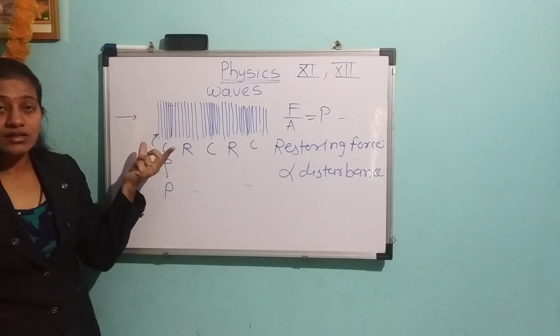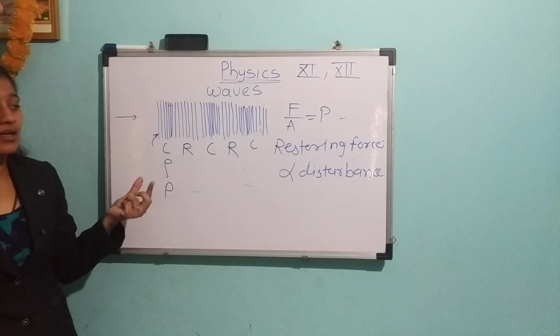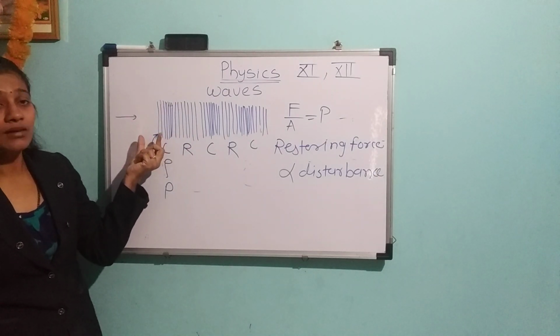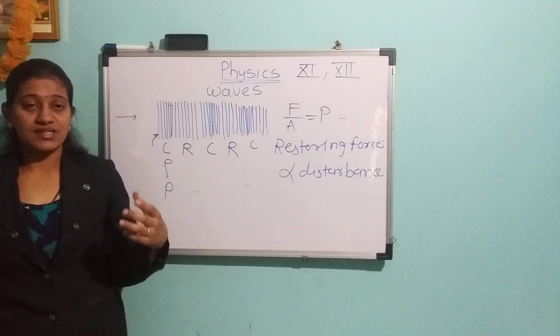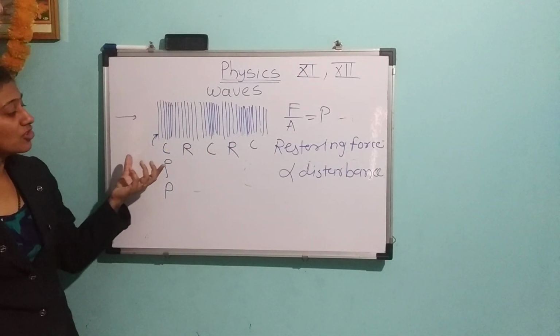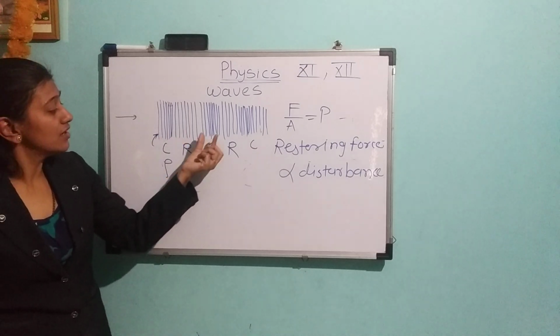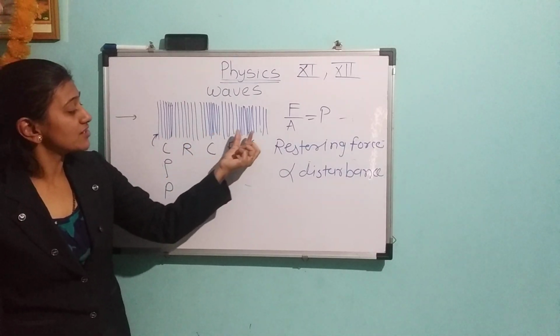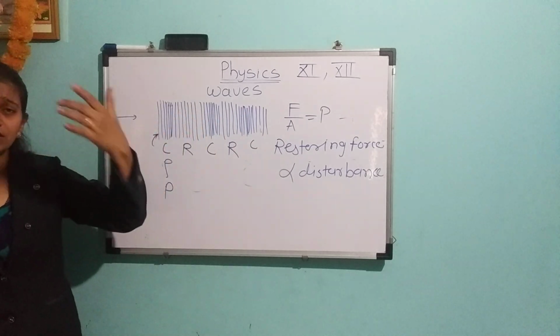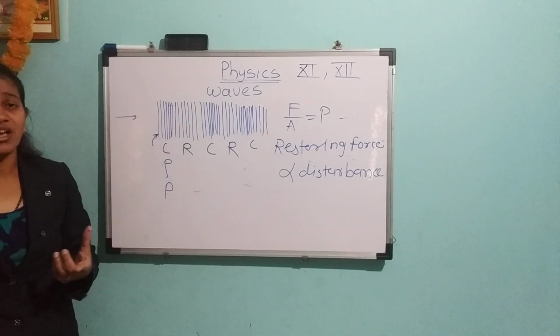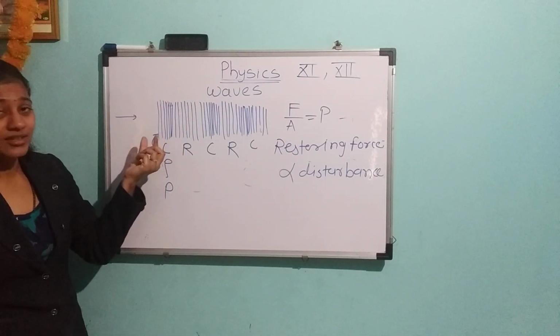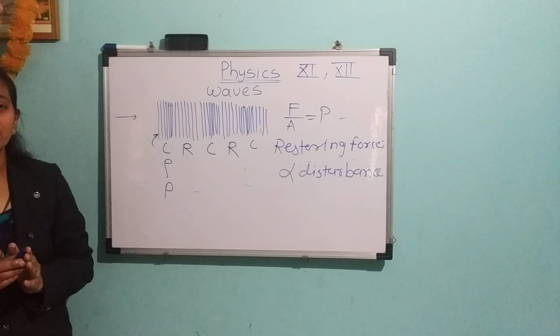See, whenever the sound is traveling in the air, we get a pattern of disturbance. The propagation of the pattern of disturbance is such: compression, rarefaction, compression, rarefaction, and then compression. Alternately, compression and rarefaction are present. In the compression the particles are very close to each other.